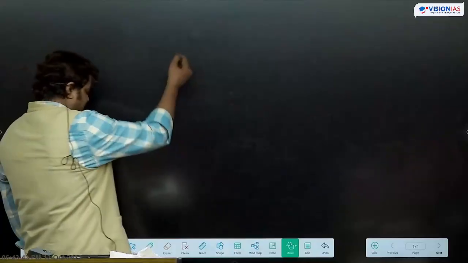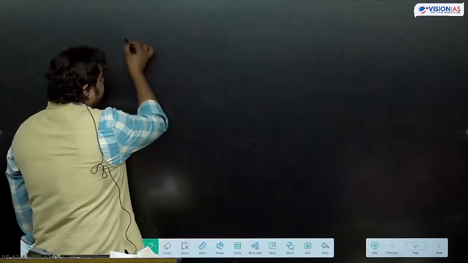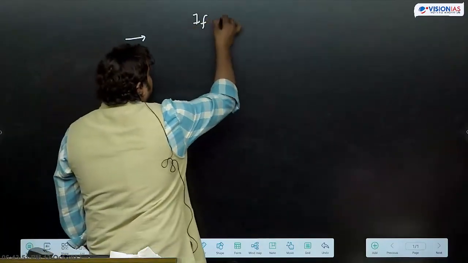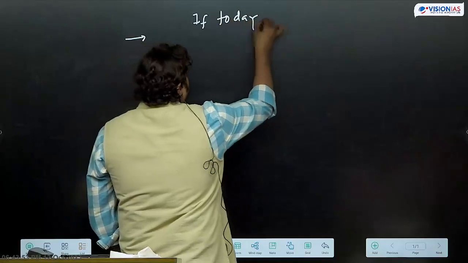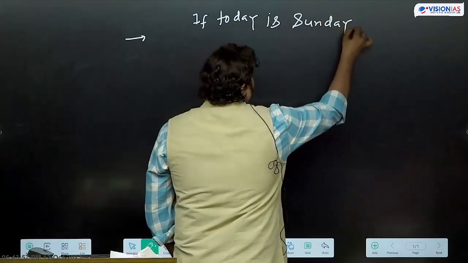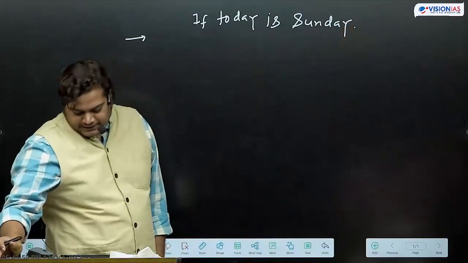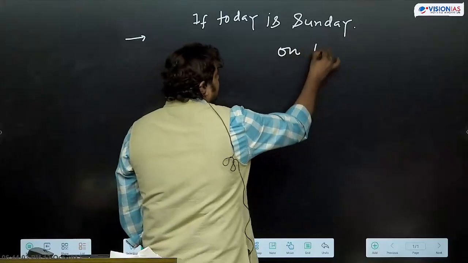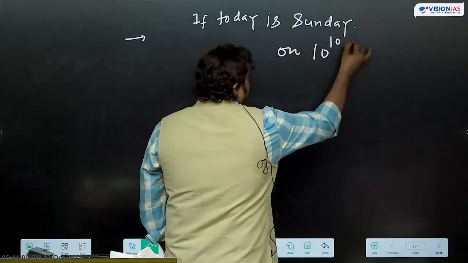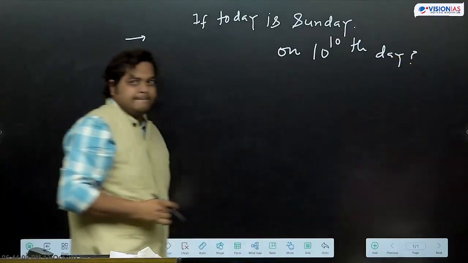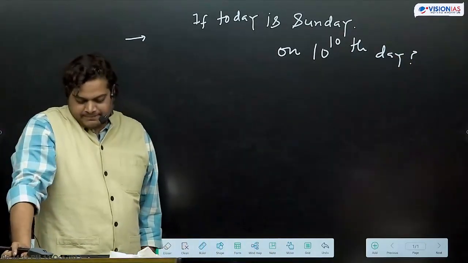Question was this. Write down this question. कि if today is Sunday, then which day is it exactly on 10 के पार 10th day? This was the question. Correct.